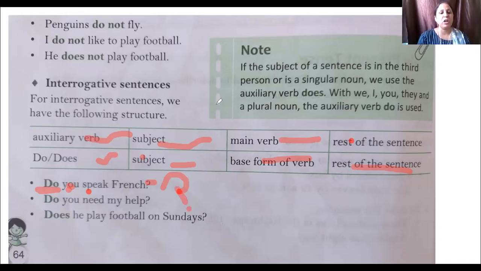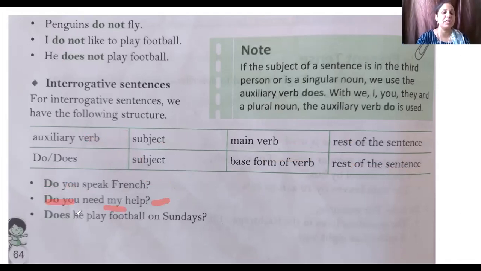Next example, do you need my help? Our subject is you, so we use helping verb do. Do you need my help? In third example, we see our helping verb is does because our subject is he. Does he play football on Sunday?